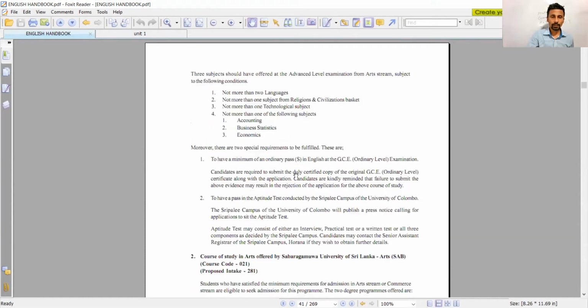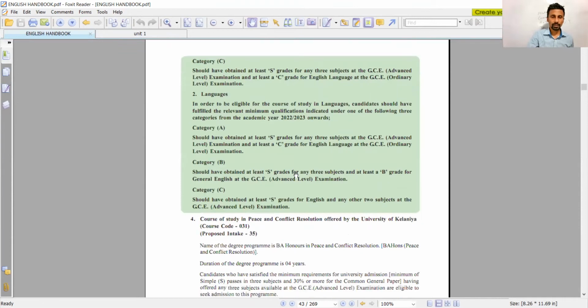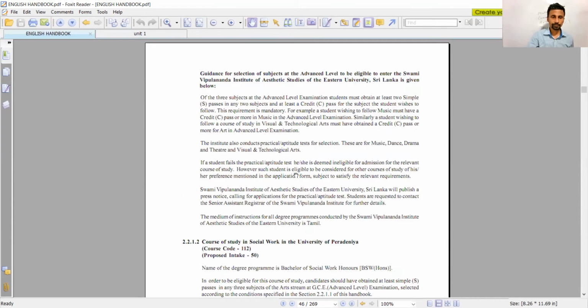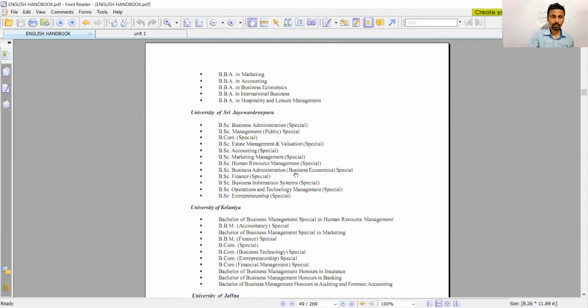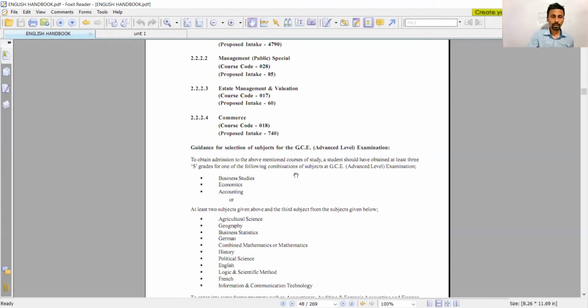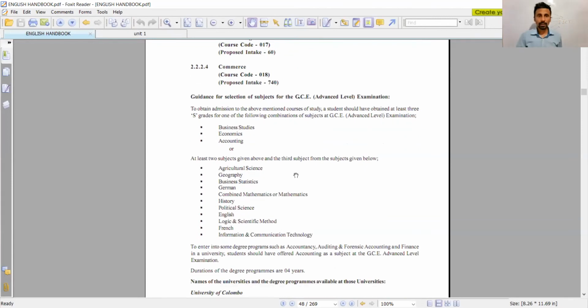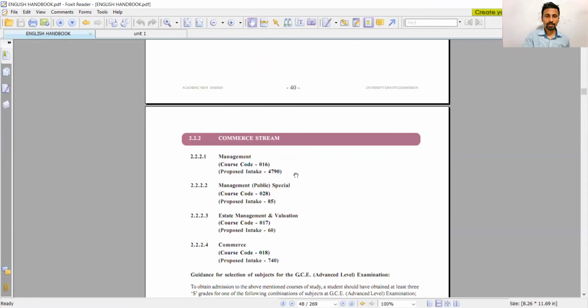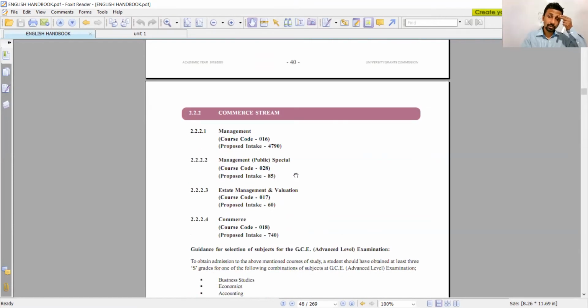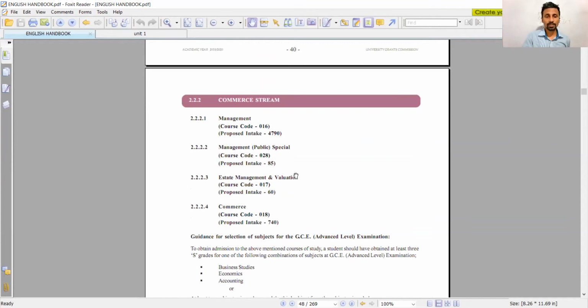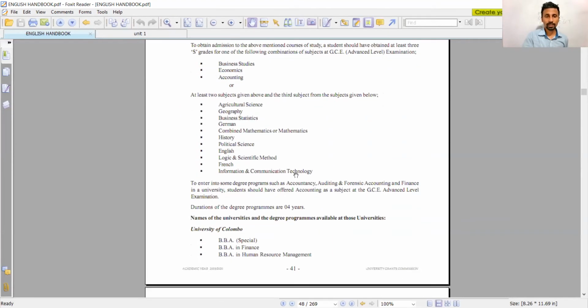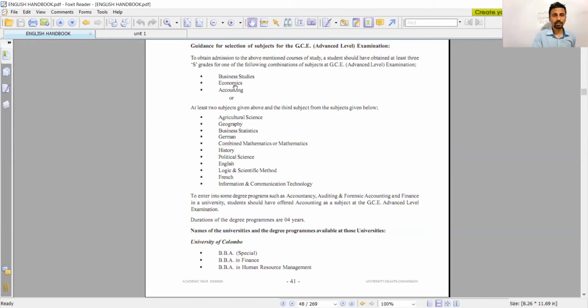So if I go to, here everything is here. Okay, this is the commerce stream. So you can go for anything. Now here management is there, course code, proposed intake 4,790. Then public management, estate management, commerce, there are so many degrees. Now you can see the subject stream: business study, economic, accounting, or at least 2 subjects given above and the 3rd subject from the subjects given below. Now here you have the ICT, the final one is ICT.